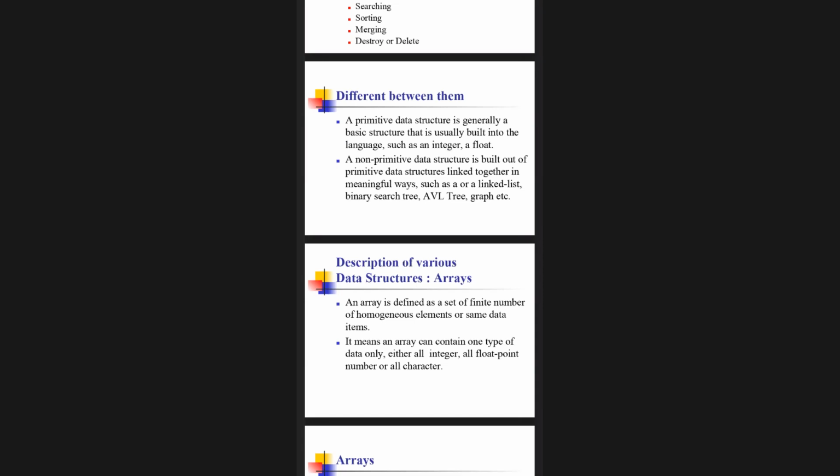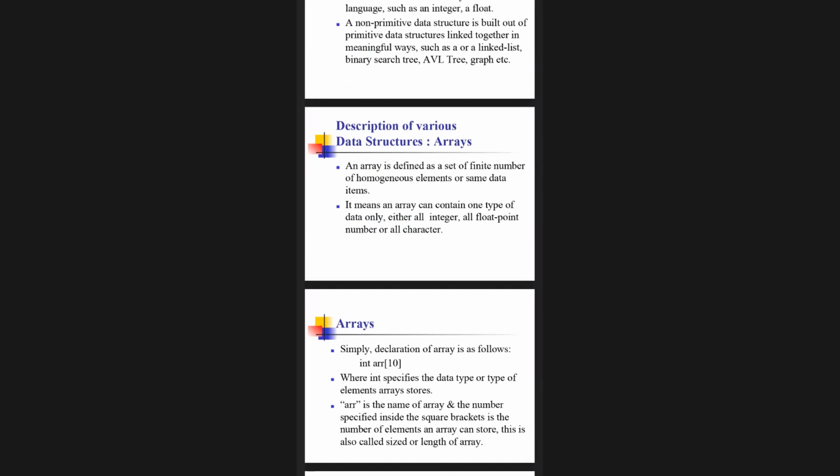Now the array concept is clear. Please define it. What is an array? Here I define array as a set of a finite number of homogeneous, meaning same, elements. It means an array can contain one type of data only, either all integers, or float numbers, or all characters. Yes or no? Can anybody tell me the array declaration? How to declare an array? Data type, name, and then square brackets, size, ma'am. Yes, correct. Data type, array name, and size of array.